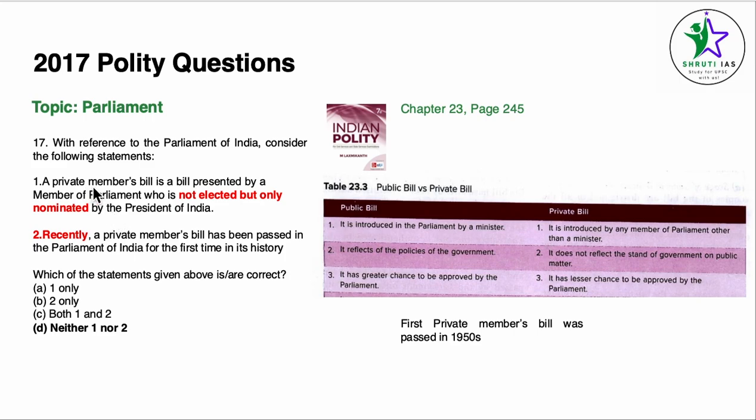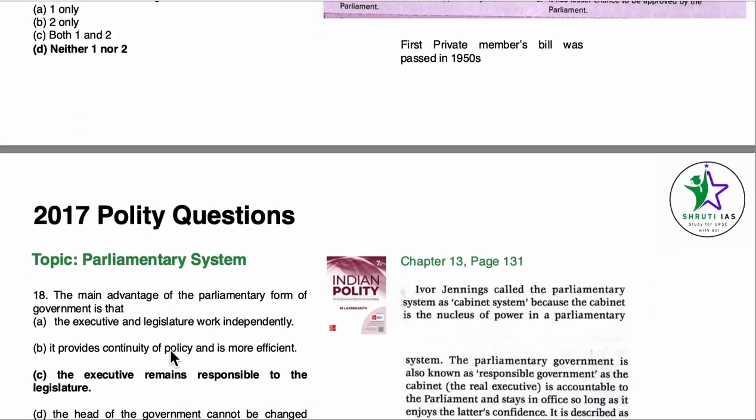Regarding the first statement, a private member's bill is a bill presented by a member of parliament who is not elected but only nominated by the president. This is not the definition of private member's bill, as we can see from table 23.3 on page number 245. A private member bill is a bill introduced by any member of the parliament other than a minister. So any other member of the parliament who is not a minister can introduce a bill, and that is going to be called a private bill, not necessarily by members nominated by the president. So answer becomes D, neither one nor two.